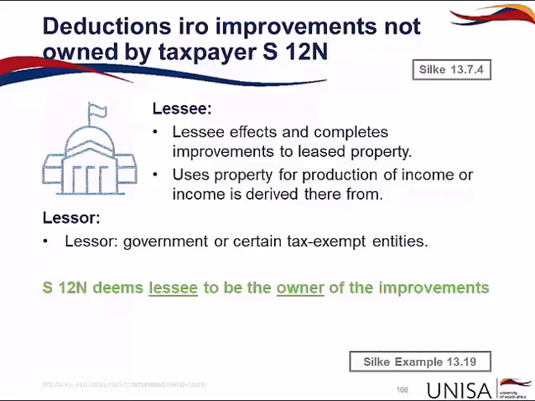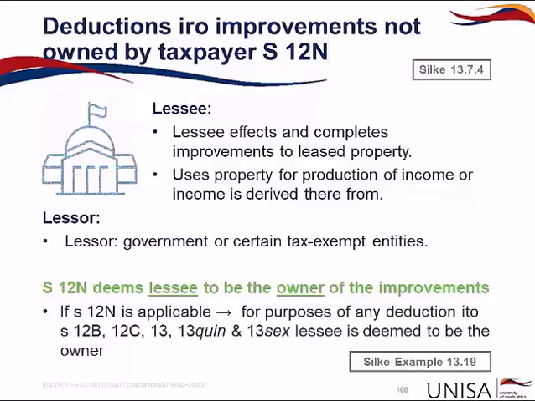So in this case, we cannot get a deduction in terms of Section 11G because the lessor would not include the leasehold improvements in their taxable income because they are tax exempt. Therefore, Section 12N will kick in, deeming the lessee to be the owner of those improvements, and therefore if Section 12N is applicable, we can claim Sections 12C, 13, 13 quin, and 13 sex, which are not otherwise available to the lessee. They will now become available as we are seen as the owner of those improvements, and therefore we will be able to get the deductions.